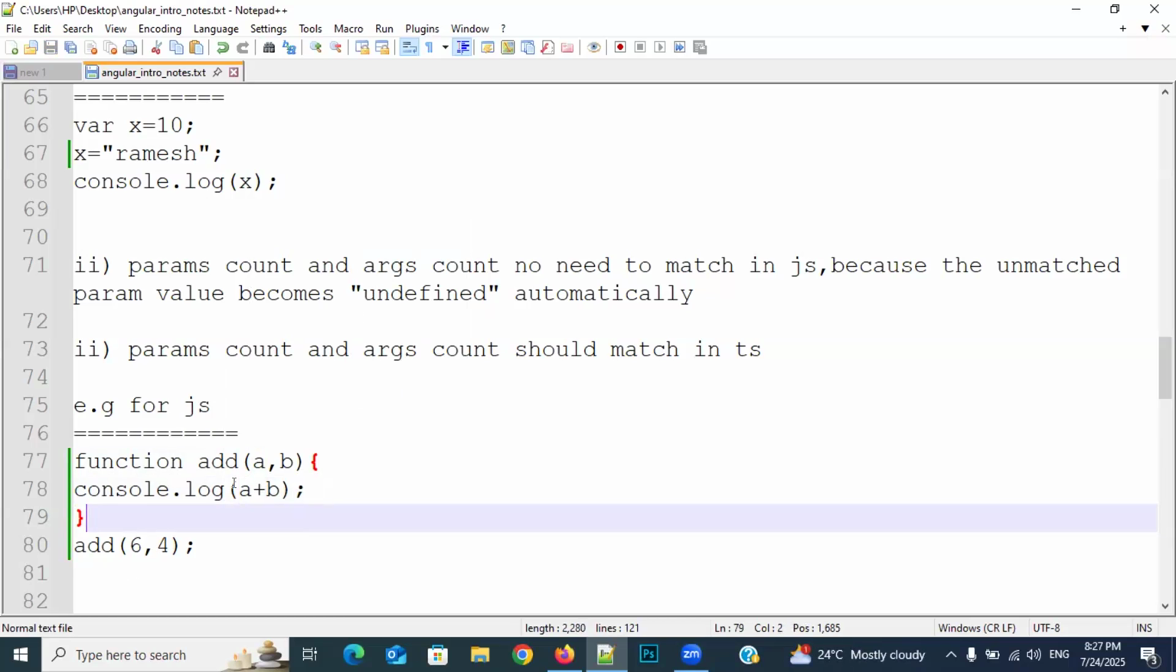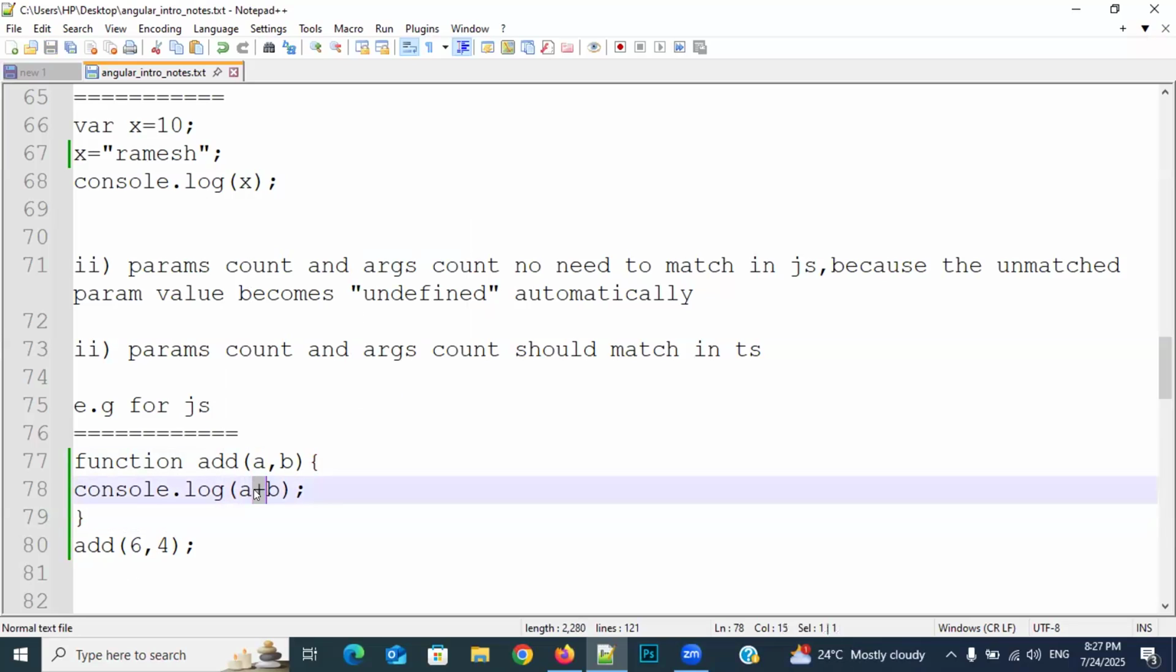Everybody, plus will have two sides in JavaScript: the left side of the plus and the right side of the plus. If both values are numbers, then it will work like an arithmetic operator. What is that, everybody? Arithmetic operator, that means addition operator.